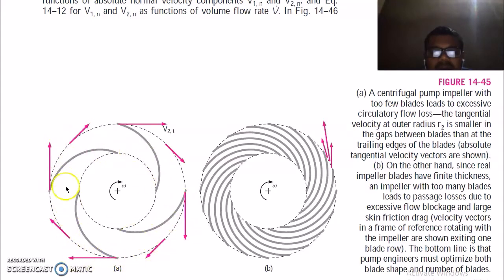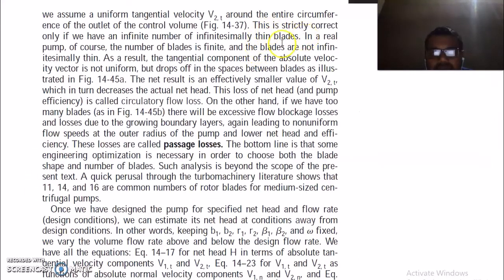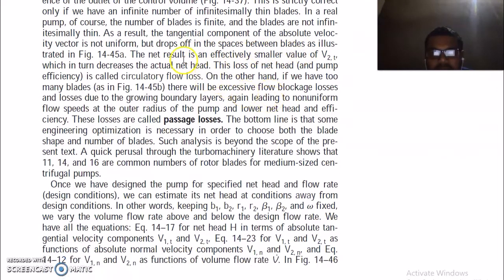We assume that the velocity is uniform around the circumference. This is strictly correct only if we have an infinite number of relatively thin blades. In a real pump, the number of blades is finite and the blades are not relatively thin. As a result, the tangential component of absolute velocity is not uniform but drops off in the space between the blades. The net result is an effectively smaller value of V2t, which in turn decreases the actual net head. This loss of net head and pump efficiency is called circulatory flow loss.